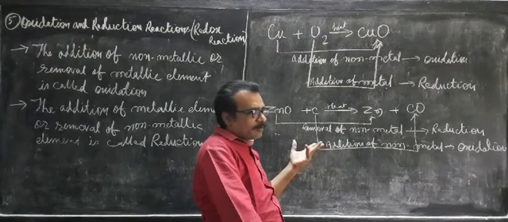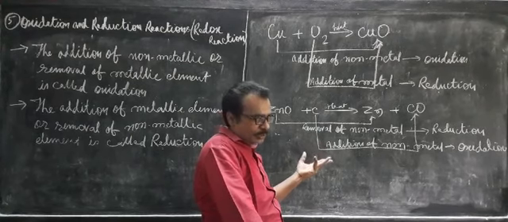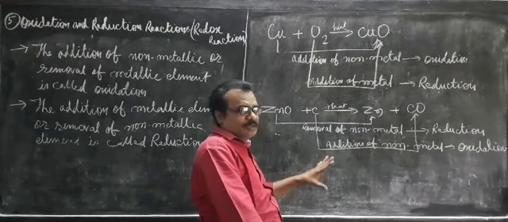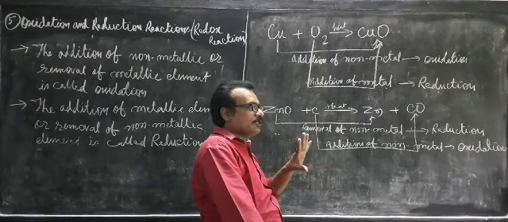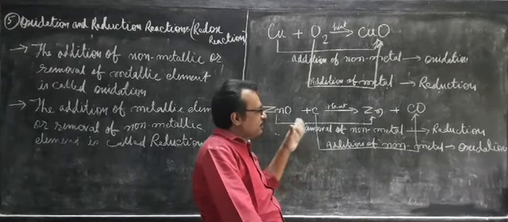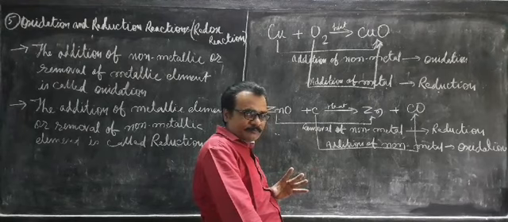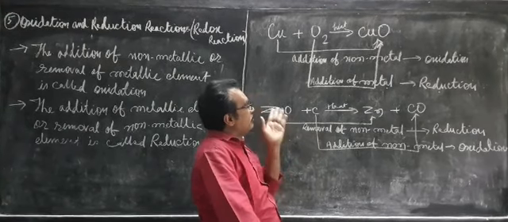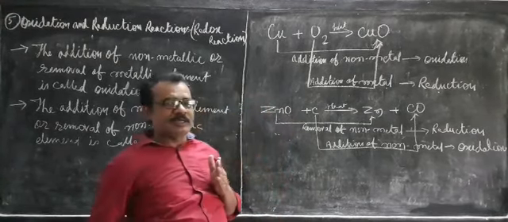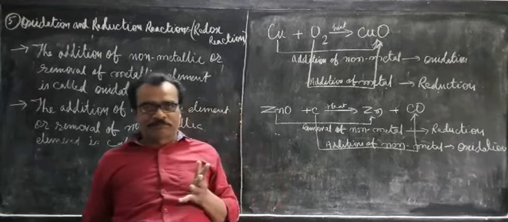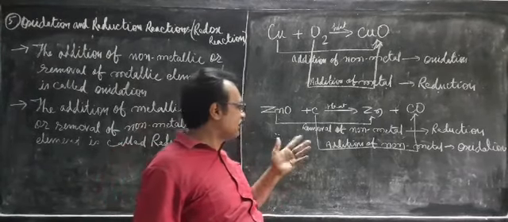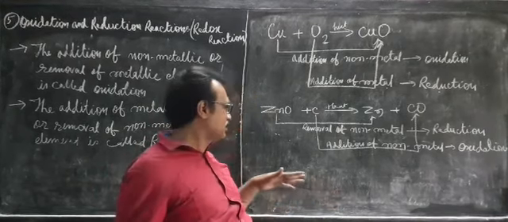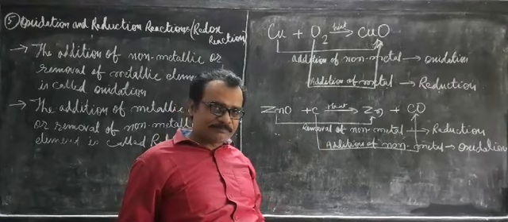So whatever definition you find easier, you can use. Look at the chemical reaction and see which definition is suitable: the definition with the hydrogen or oxygen, or the definition with the metal and non-metal. There are non-metals, you must remember. If there is a removal of non-metal like chlorine, bromine, iodine, these are the non-metals, then you will find this is reduction. If there is addition of non-metal like chlorine, bromine, iodine, and oxygen, then it will be oxidation.